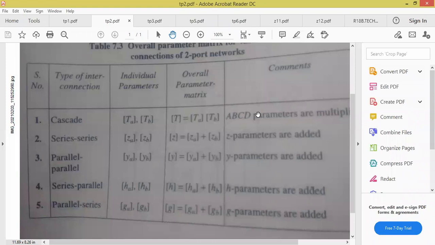Cascade connection means which parameters we are supposed to solve? A, B, C, D. In the question itself, they will ask you, two networks are connected in cascade, calculate A, B, C, D parameters. Or if they are asking, two networks are connected in series, which parameters we are supposed to calculate? Z parameters. So similarly, two networks are connected in parallel. So then we say Y parameters are added.